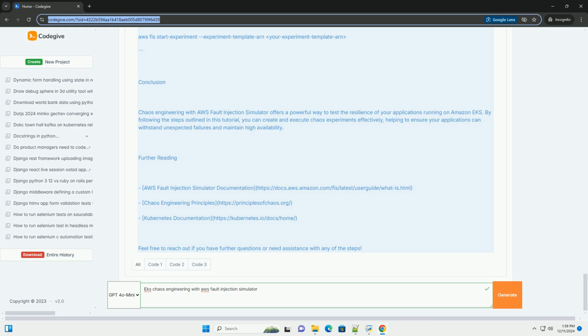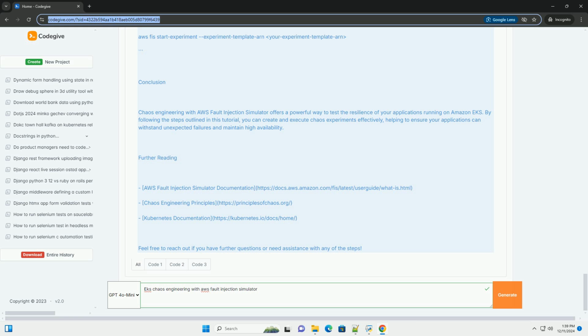Actions: inject latency. Action ID: aws:eks:inject-latency. Parameters: duration PT10S, latency 3000. Targets: target myTarget. Role ARN: arn:aws:iam::123456789012:role/my-fis-role.